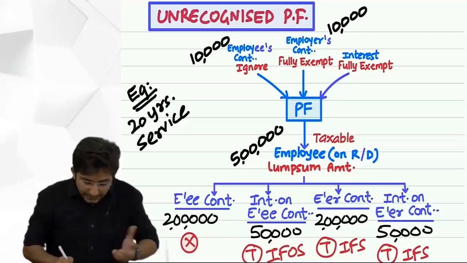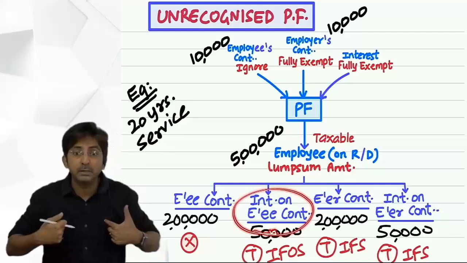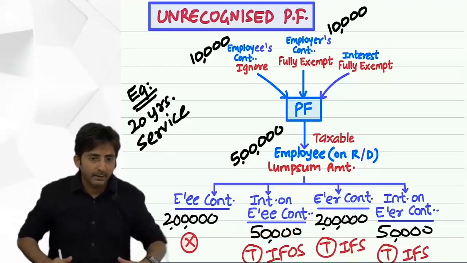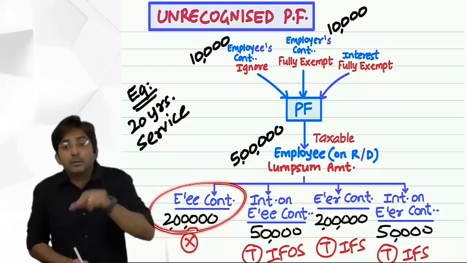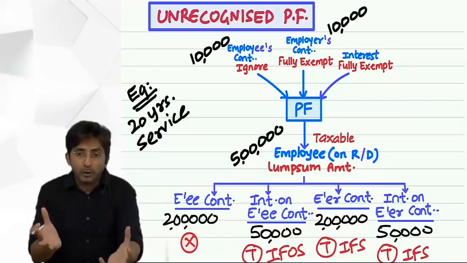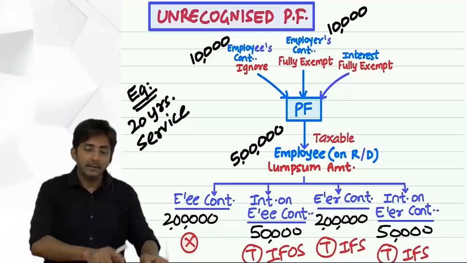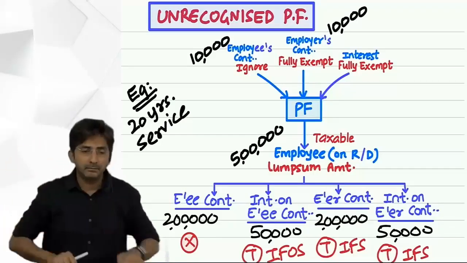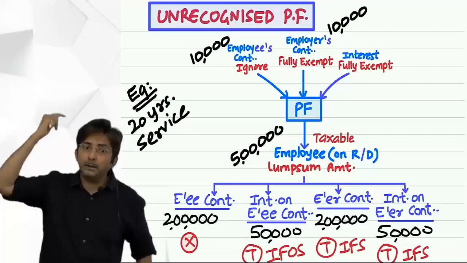So this interest is not thanks to my boss, it is my personal interest. In the sense, this is the employee's contribution interest, and the employee's contribution comes from his own salary, and your own salary, even if you keep it in the bank, the interest which you get cannot become income from salary.